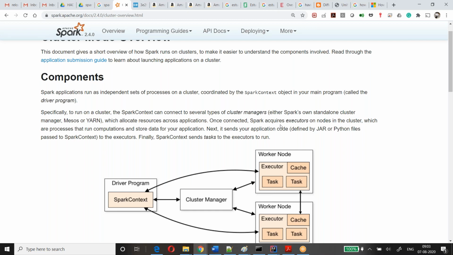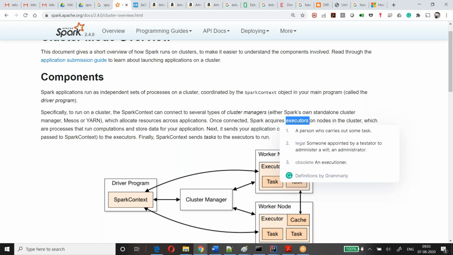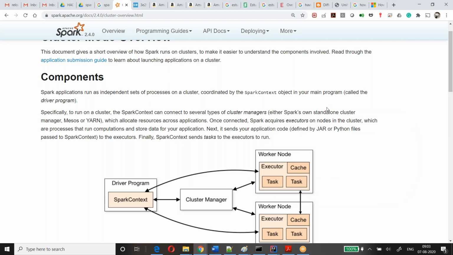Once connected, Spark acquires executors. Executors are child processes on the nodes in the cluster which run computation and store data for your application. The executor is the one that actually does the computation.